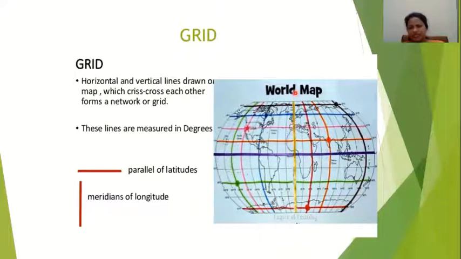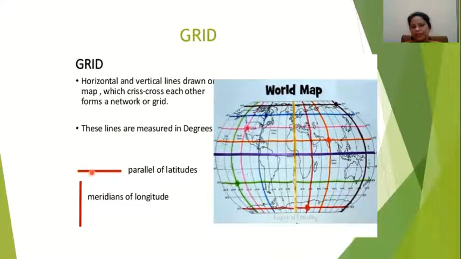Vertical lines are longitudes, and horizontal lines are latitudes. These vertical and horizontal lines cross each other to form a network. This network is known as grid. Understood?